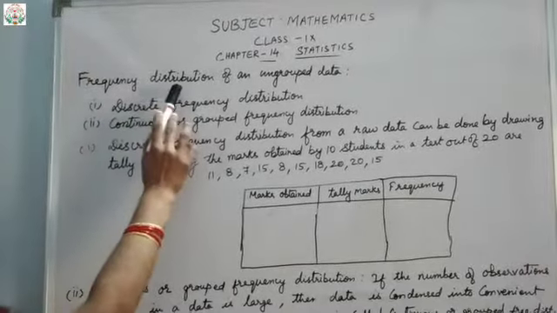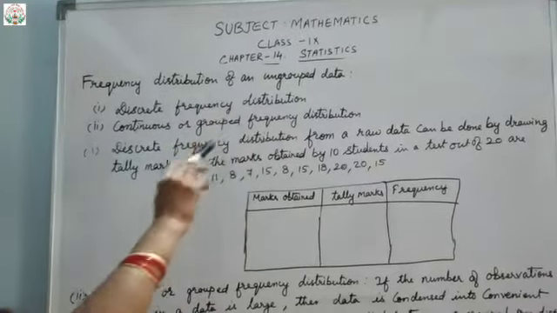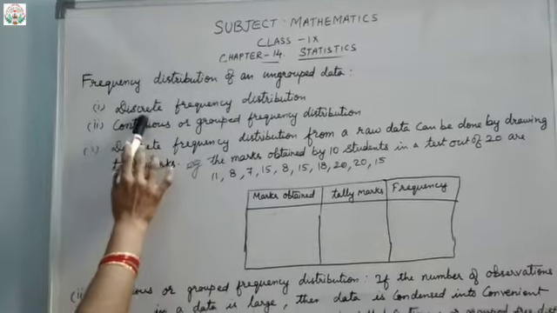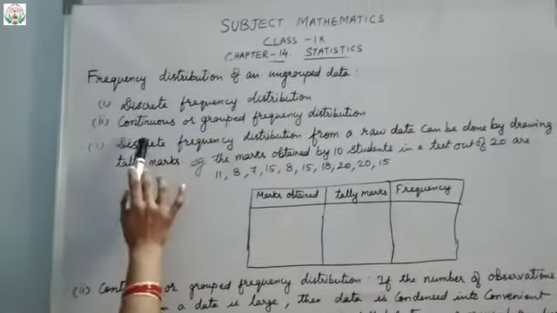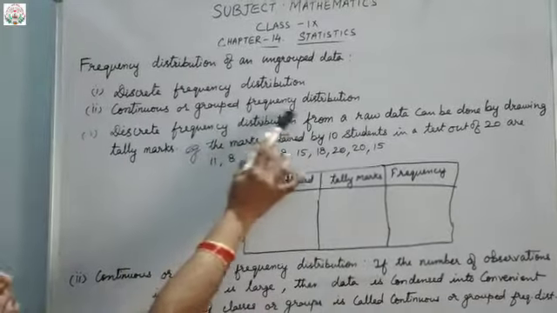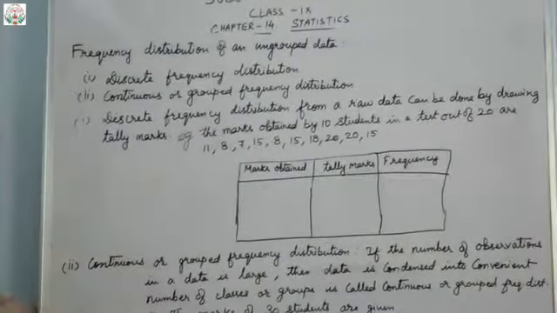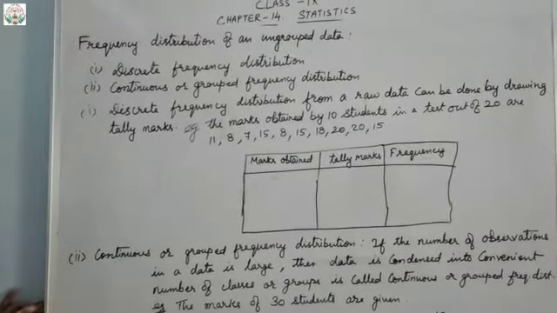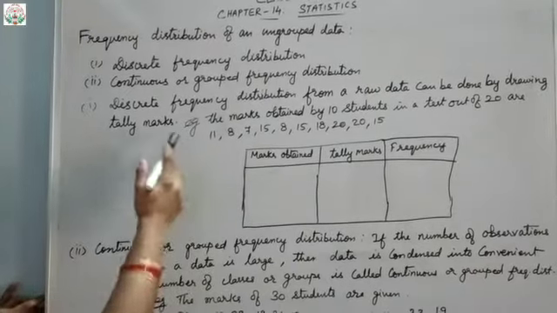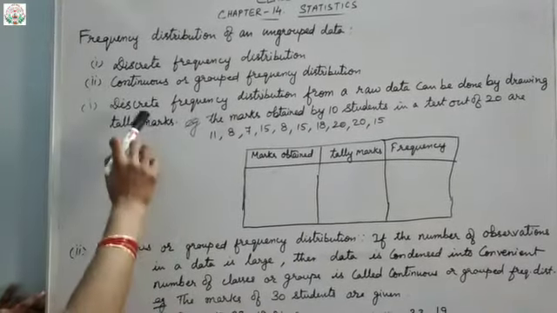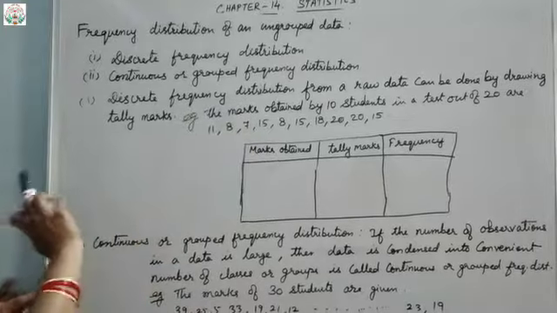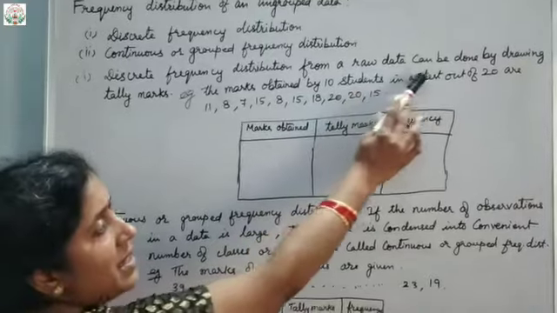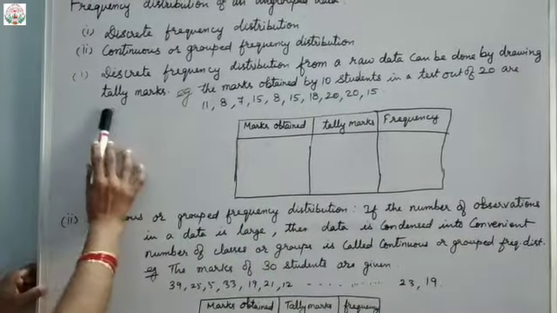We will see frequency distribution of ungrouped data. Now in that, 2 methods are there: discrete frequency distribution and continuous or grouped frequency distribution. Now what do you mean by discrete? It means the raw data which we are getting from the students or from other persons, written as it is, is called discrete frequency distribution. Discrete frequency distribution from our raw data can be done by drawing tally marks.